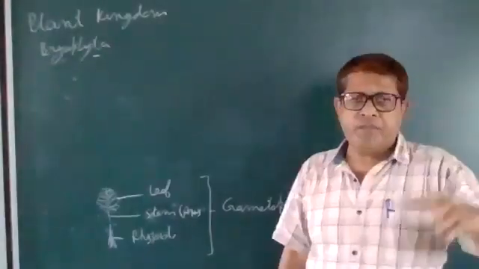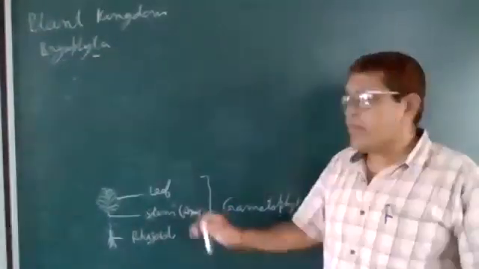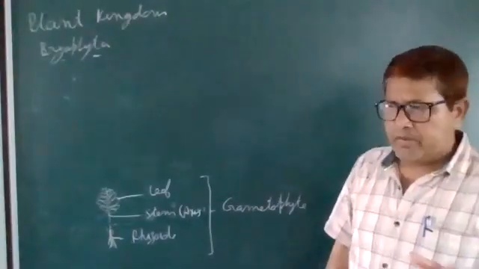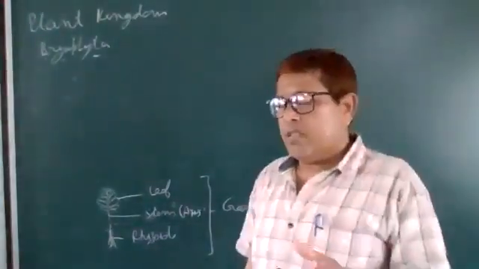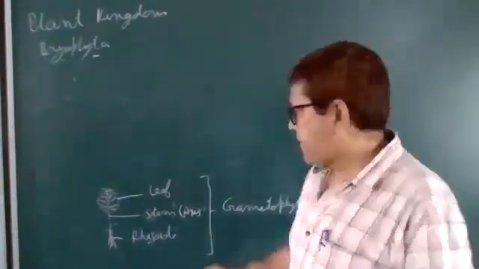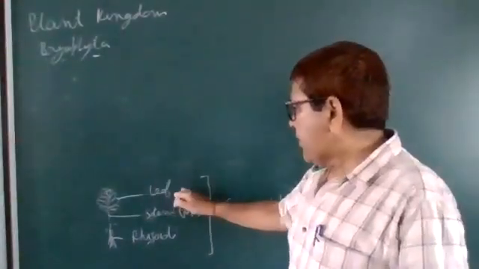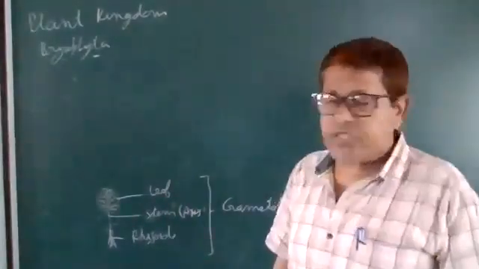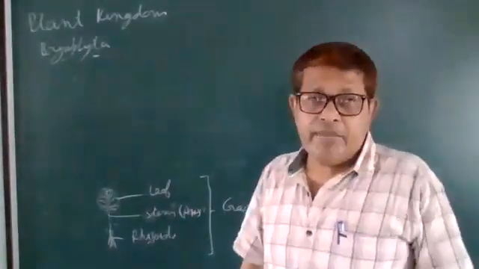You will study about Bryopsida; this is a member of the Bryopsida, a moss plant. Very simple structure. This structure is called the gametophyte.